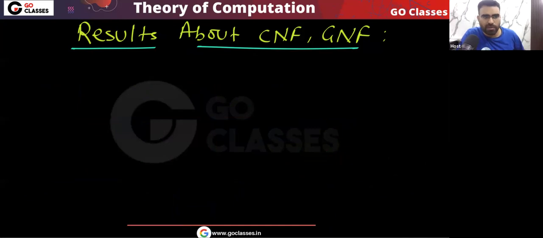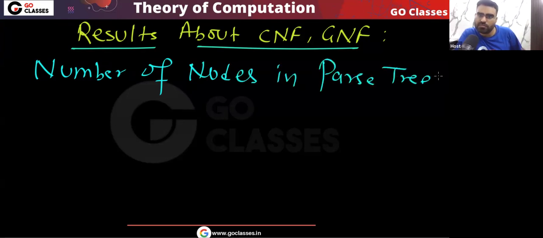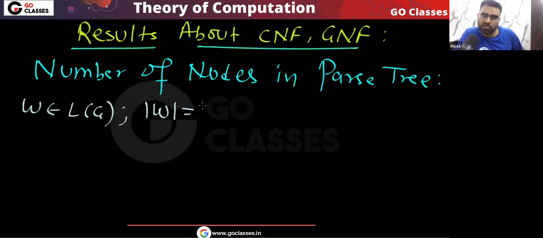Now you tell me about the number of nodes in the parse tree. If your W belongs to the language and the length of W is equal to n, what will happen in GNF and what will happen in CNF?